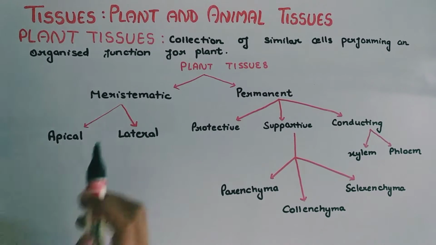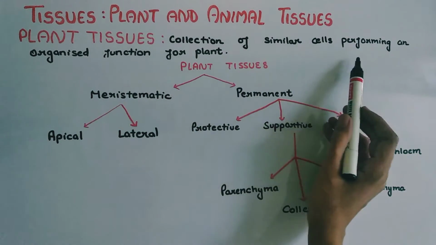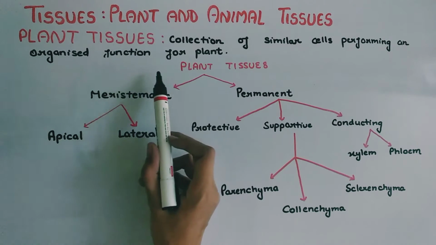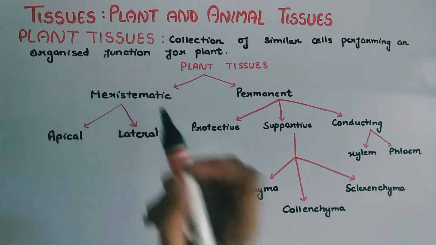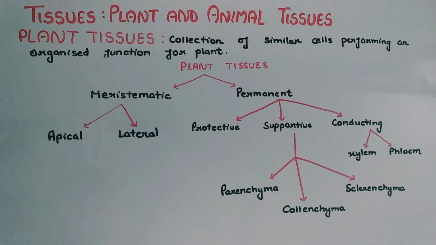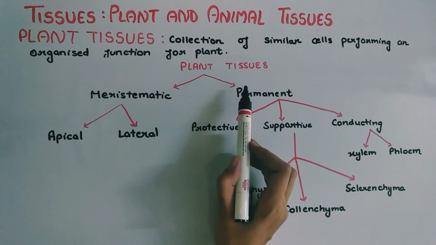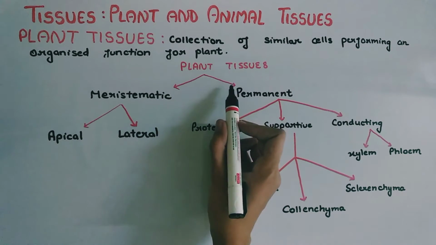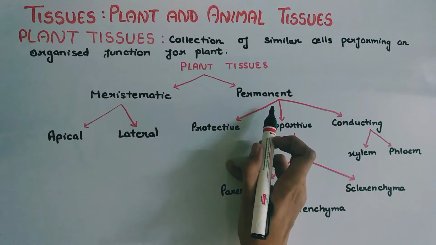First, we will study plant tissues. A collection of similar cells performing an organized function for the plant. What is plant tissue? A collection of cells that perform specific functions for plants is called plant tissue. Now, first of all, we have the classification of plant tissues. Plant tissue is broadly classified into meristematic tissue and permanent tissue.